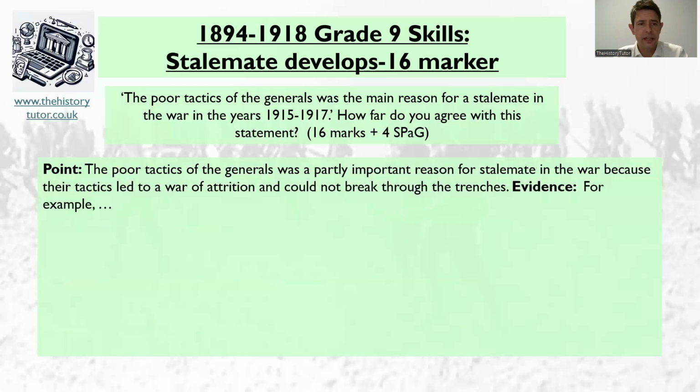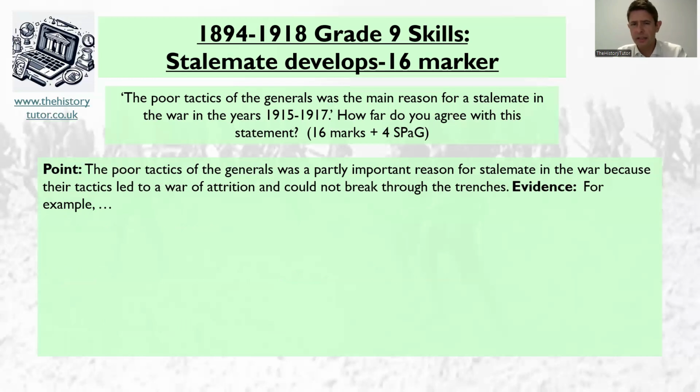Okay, got an idea? So here we are. Here's what I've gone for, and self-assess based on this. The main thing is, have you got a reason after the word because? So the poor tactics of the generals was a partly important reason for stalemate in the war because the tactics led to a war of attrition and could not break through the trenches.